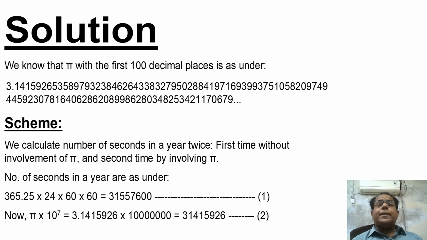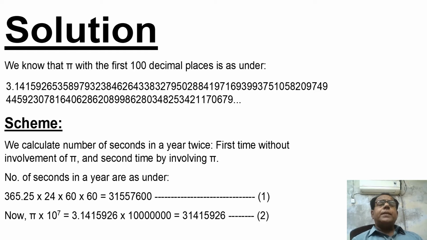When we are concerned with 10 raised to the power 7, we take the decimal representation of pi up to 7 places after decimal.